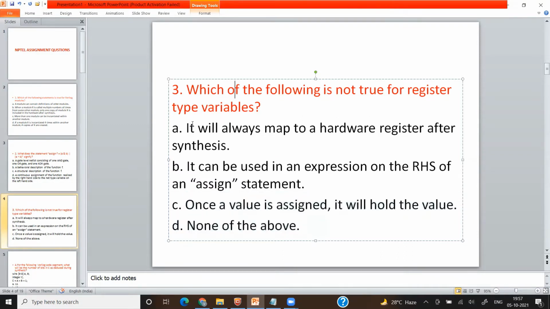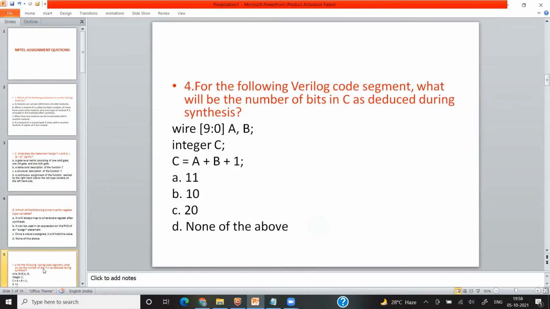Then D is none of the above. So this A option is correct, according to the question. This one is the only false one. This one is true, and this one is also true. So next, moving to question 4.